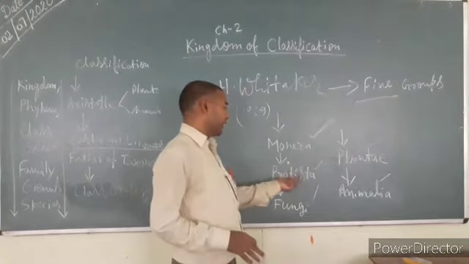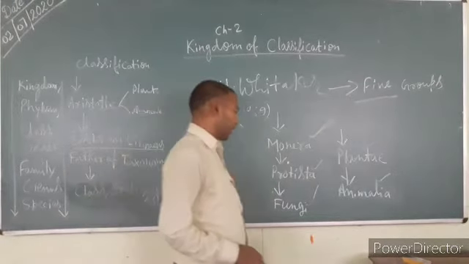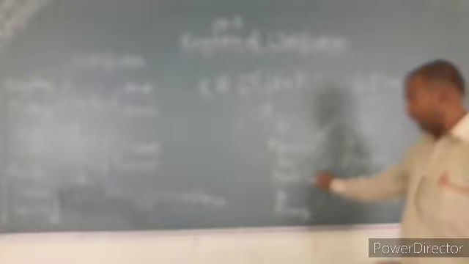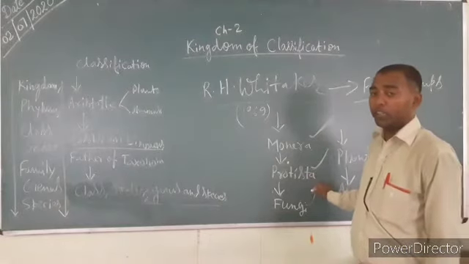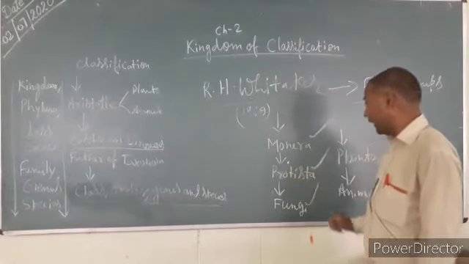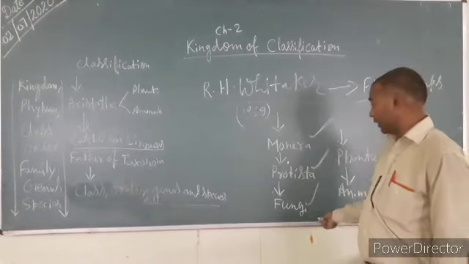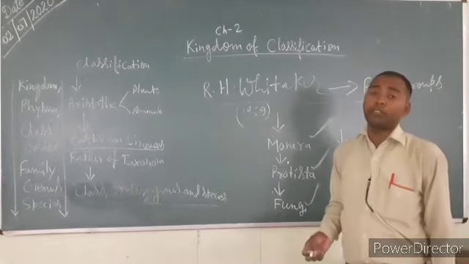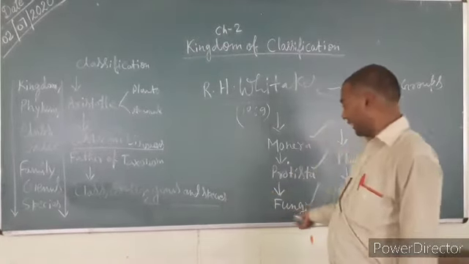Protists have a single cellular body. Apart from that, they have a cell wall. Some examples in the protists are amoeba, paramecium and euglena. Now the fungi: other organisms can prepare their own food, but fungi have no way of preparing their own food, or you can say that chlorophyll is not present in the fungi.